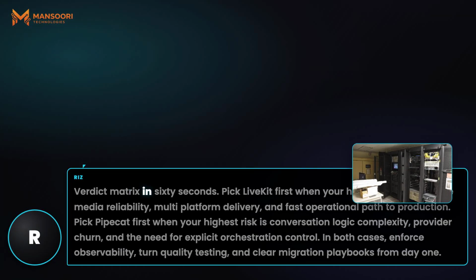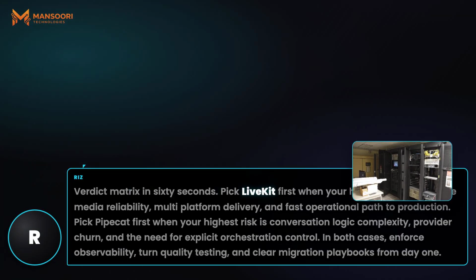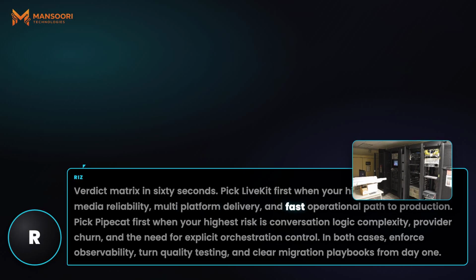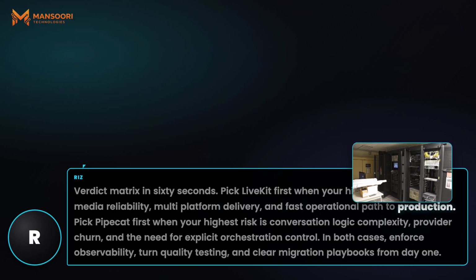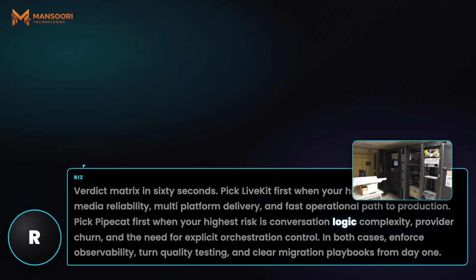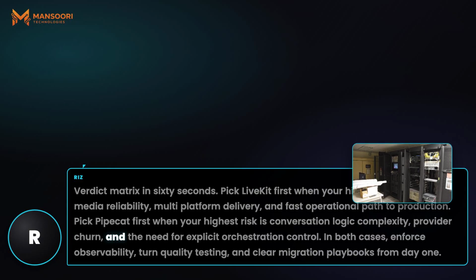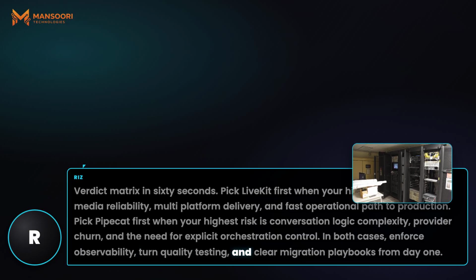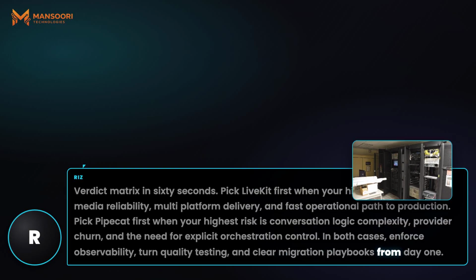Verdict matrix in 60 seconds. Pick LiveKit first when your highest risk is real-time media reliability, multi-platform delivery, and fast operational path to production. Pick Pipecat first when your highest risk is conversation logic complexity, provider churn, and the need for explicit orchestration control. In both cases, enforce observability, turn quality testing, and clear migration playbooks from day one.